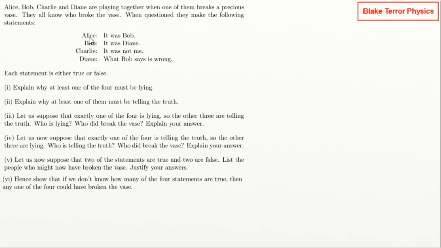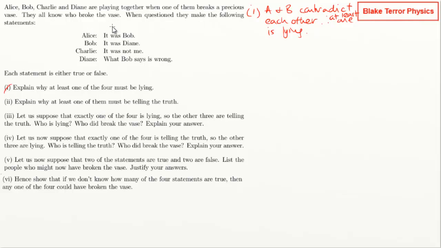Right, so what we've got: Alice is saying it was Bob. Bob is saying it was Diane. Well, we've immediately got a contradiction there, so one of them must be lying. So for part 1, Alice and Bob contradict each other. Therefore, at least one is lying.